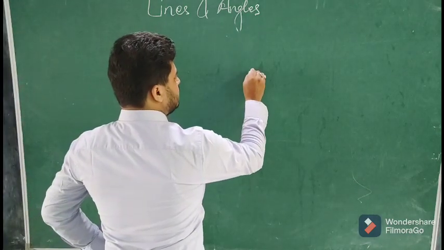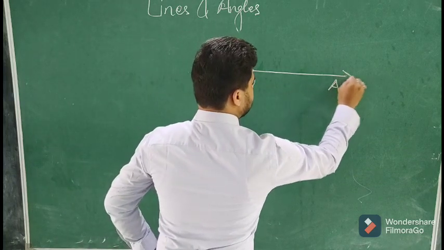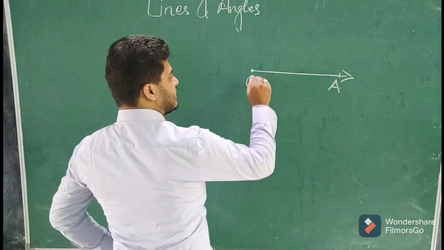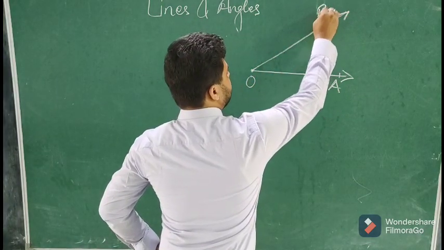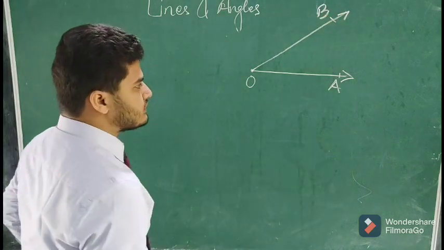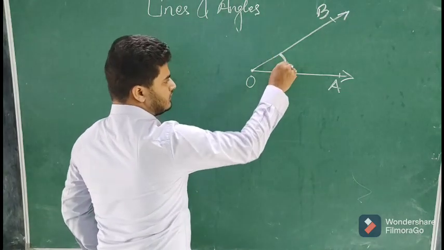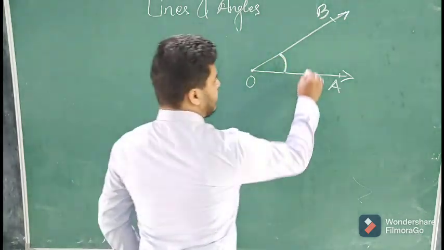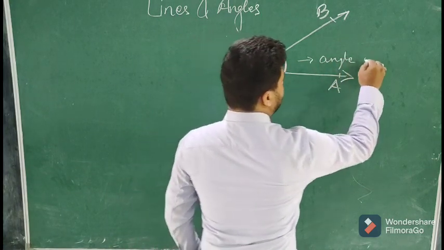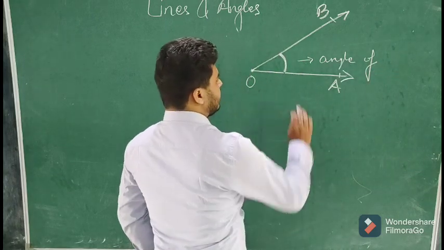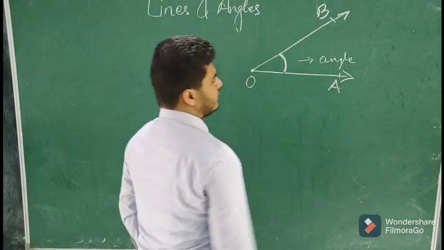If we draw a ray, for example OA, and we draw another ray from the same starting point, and that ray is named OB, so this position between the two is called the angle, the inclination of the two, not the distance. The inclination of one line over another is called the angle.